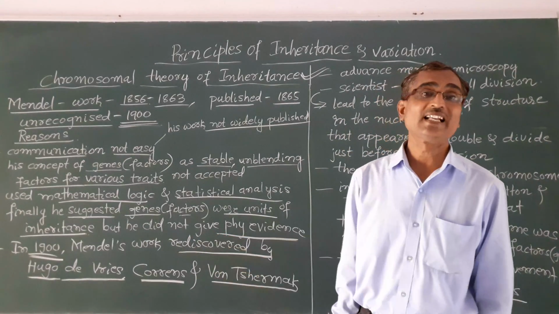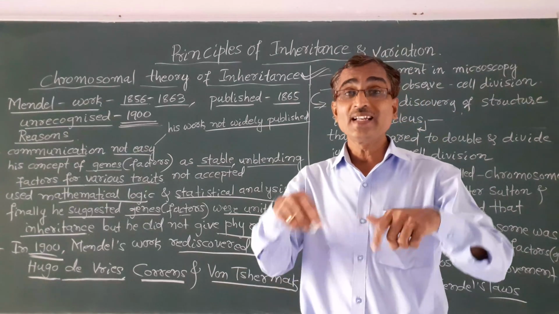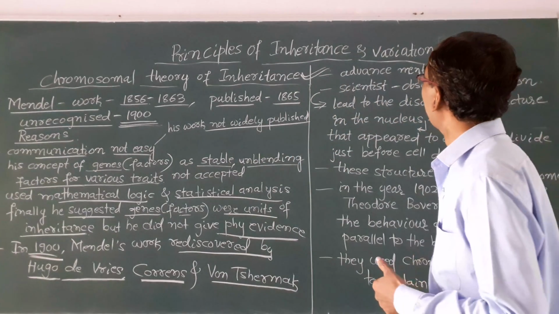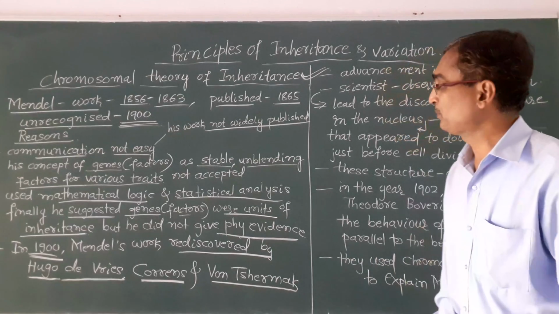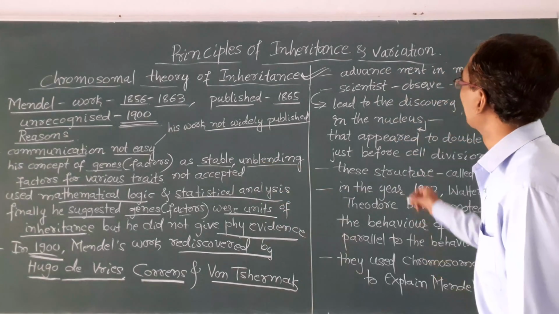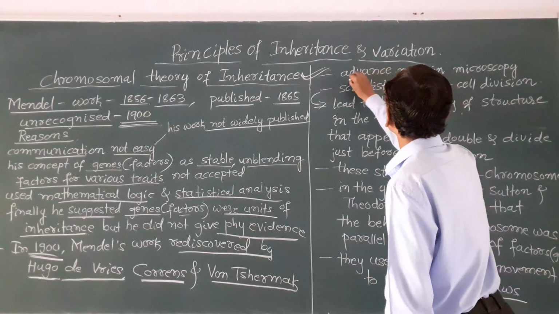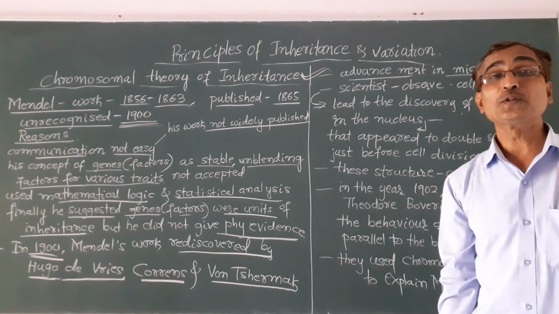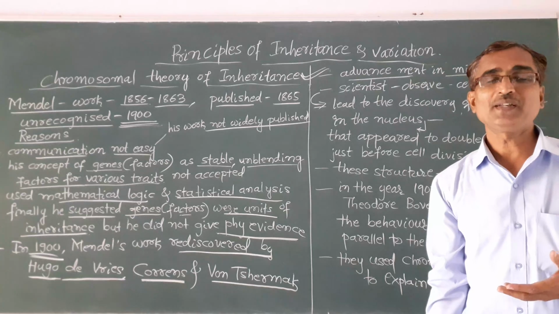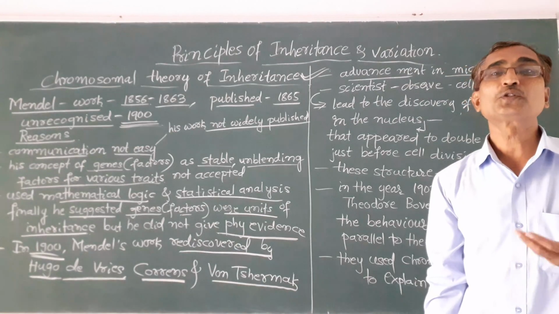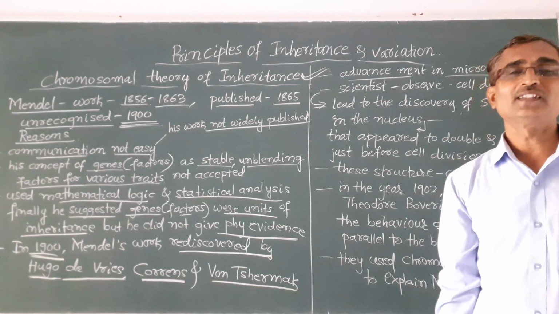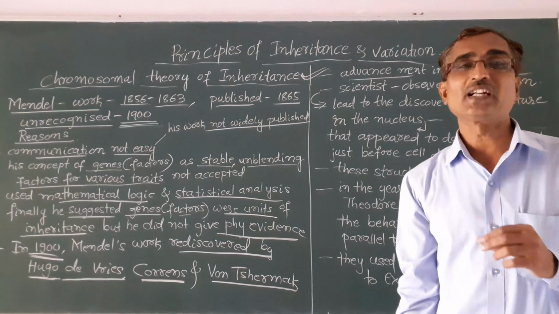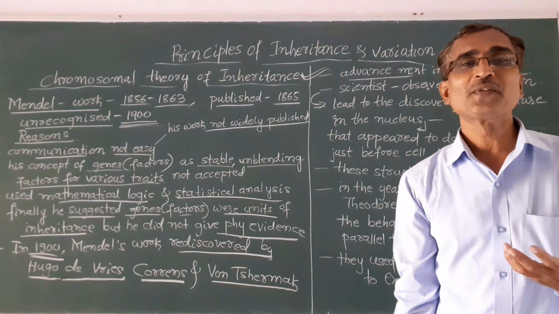These three scientists independently rediscovered the work of Mendel. Okay, and during this period, that is during 1900, what happened? There was advancement in microscopy. That is, microscopes were developed. That means a microscope is the equipment which can be used to see small objects or the objects which are not visible to the